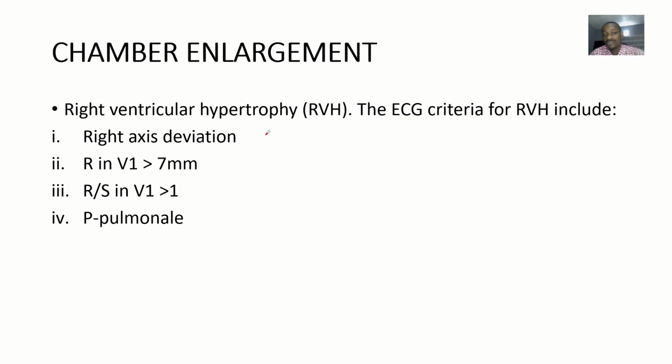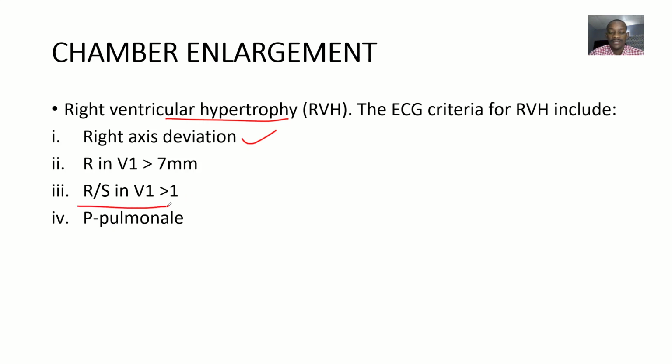So moving to the ventricles now. For the right ventricle, the ECG criteria for right ventricular hypertrophy include there'll be right axis deviation. The R in V1 will be more than 7 millimeters. All right.